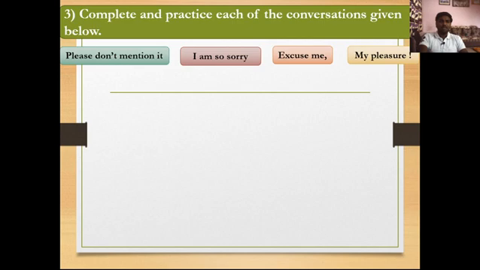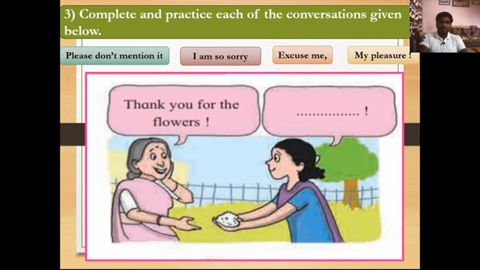Now let's see the first conversation. Look at this picture. Here is a conversation between two women. One woman is giving flowers to another, and the response of that lady is here, thank you for the flowers. So which expression will you use here to complete this conversation, or which is a suitable expression for this conversation from these four?